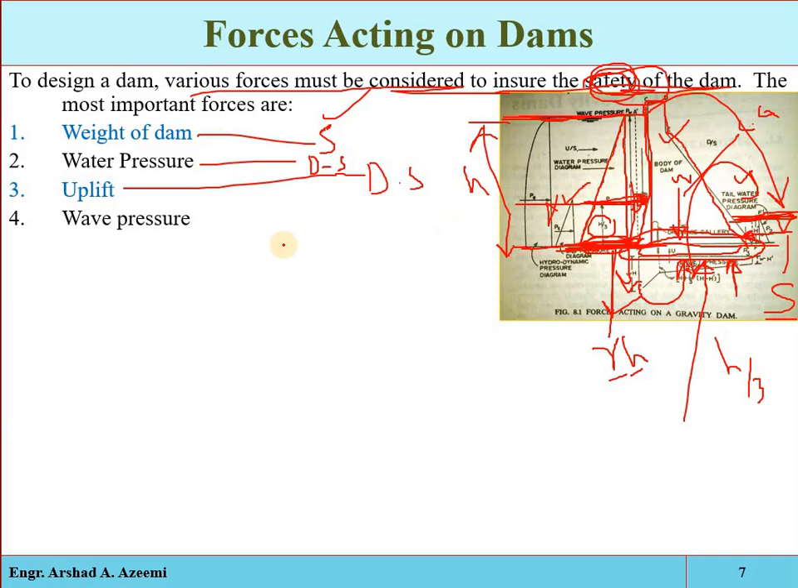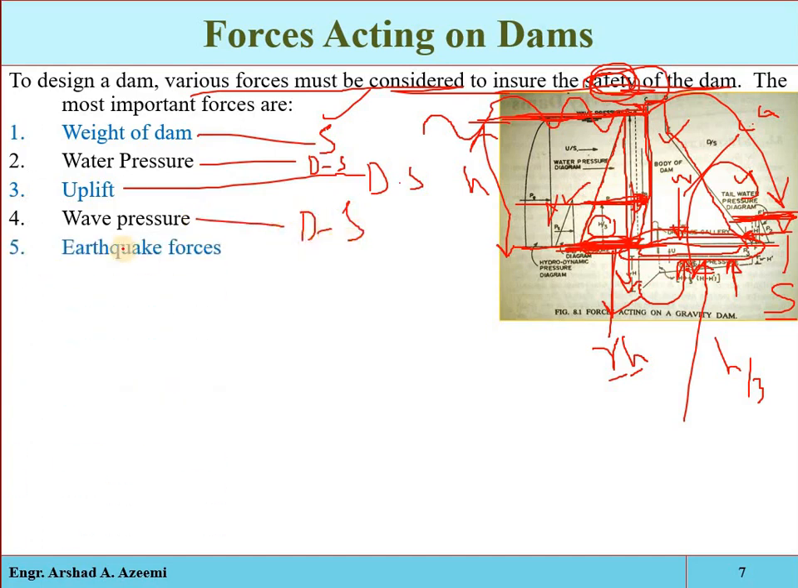Next, we have the wave pressure. If we have a reservoir formed, then heavy wind blowing on the surface of the reservoir may generate waves, and those waves will act with some pressure on the structure. That is called the wave pressure, and that is also a type of destabilizer.